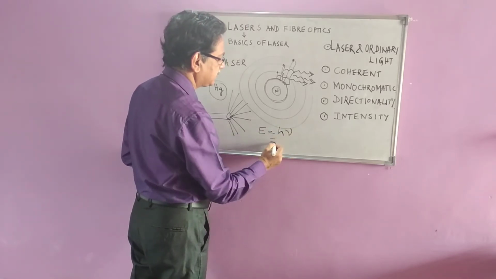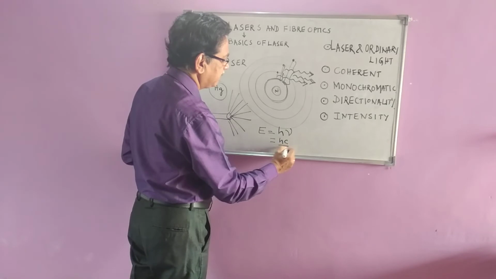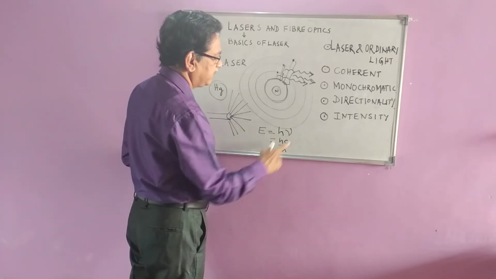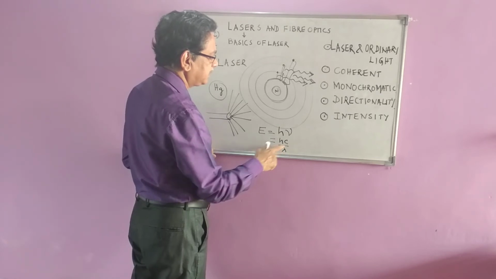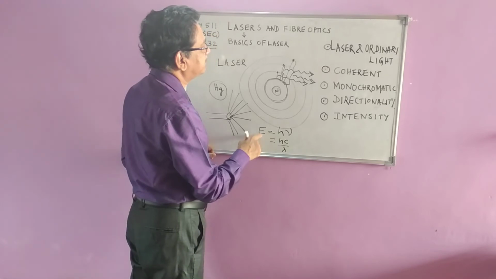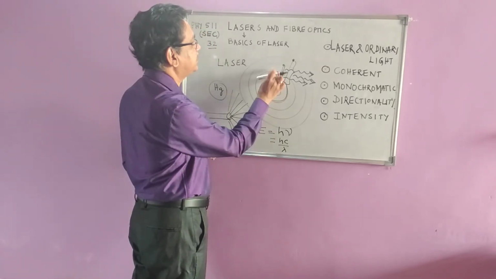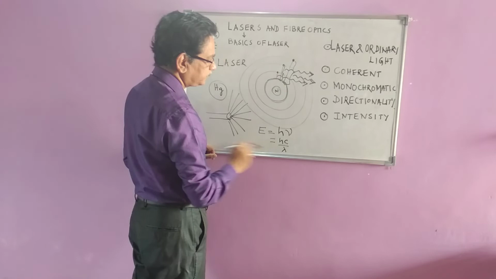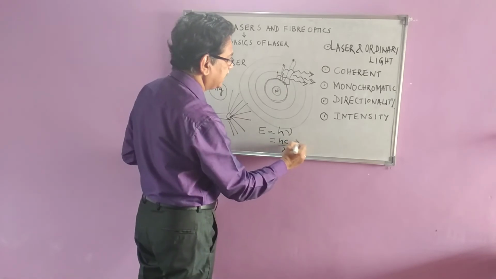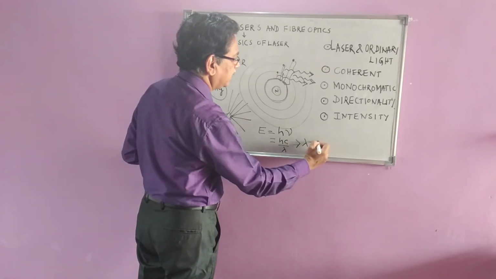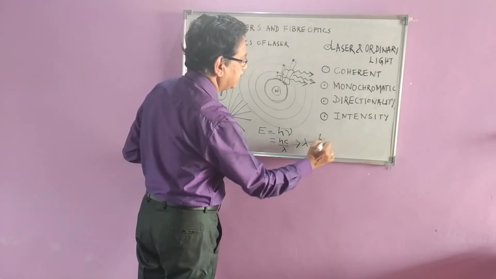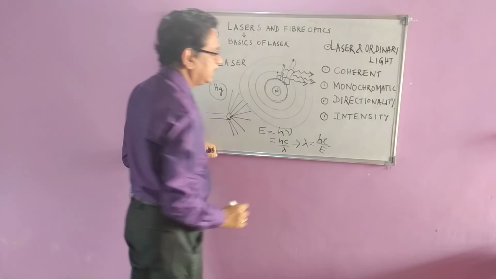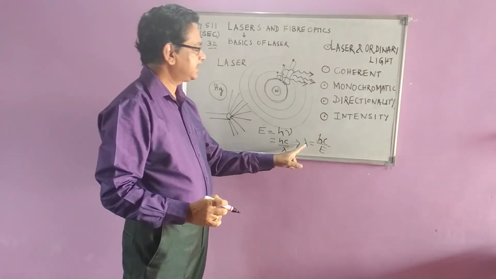This can be written as h c by lambda, because nu can be written as c by lambda, where c is the velocity of light, lambda is the wavelength, h is Planck's constant, and E is the energy difference between these two levels. Now from this I can write lambda is equal to hc by E. If I substitute all these values, I can get the wavelength.